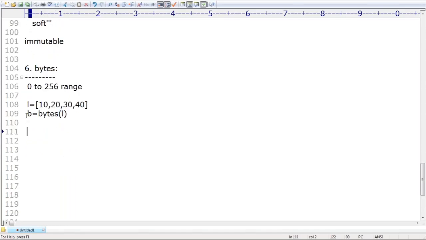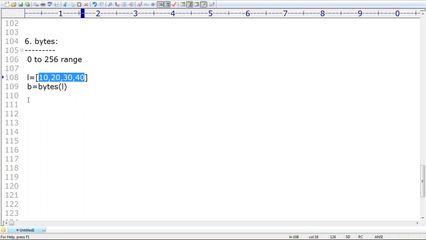Then what is the type of B? Automatically it is bytes type. Clear, right? Now my question: compulsorily, these values should be in the range 0 to 256. By mistake, if you take values outside of that range, like 257, 258, we are immediately going to get an error.